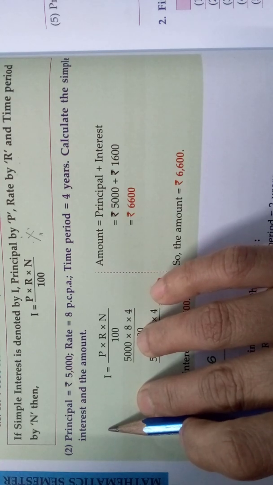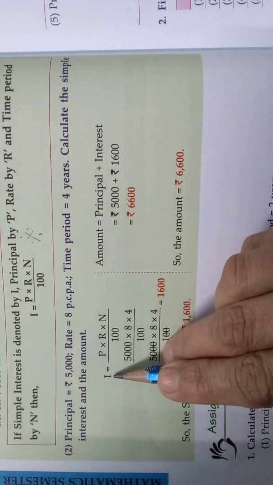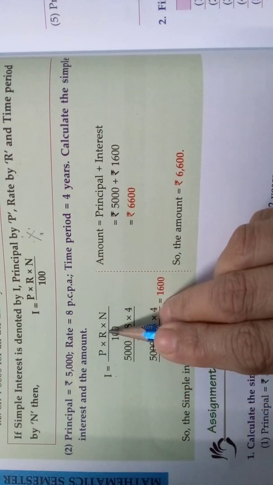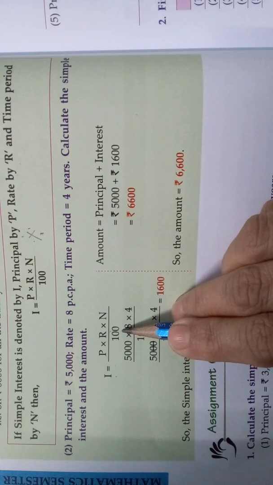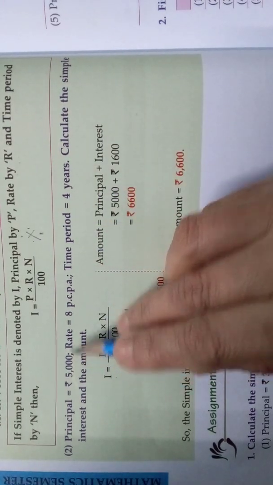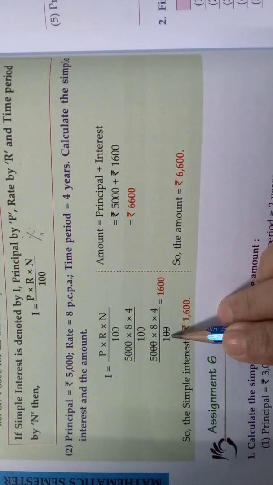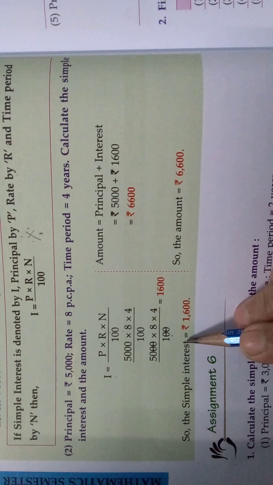You are going to pay interest on that 5,000 rupees after 4 years. So, for that you should find the interest first. Simple interest is equal to principal into rate of interest into time period by 100. So, apply all the things, principal, rate of interest, time period by 100. If you simplify it, you will get 1600. So, what is the simple interest?